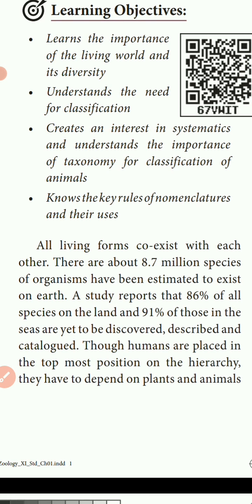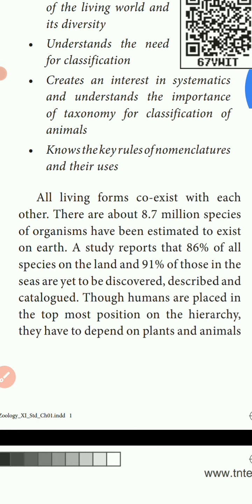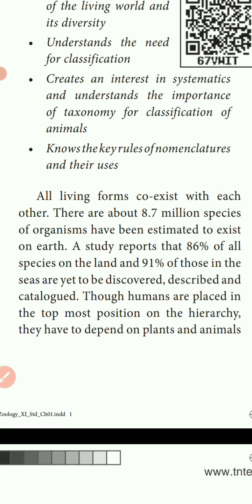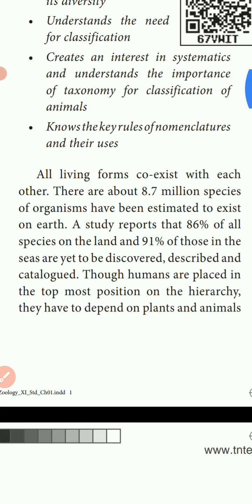86% of species on land and 91% of species in the seas are yet to be discovered.